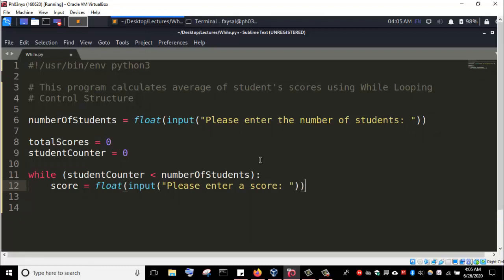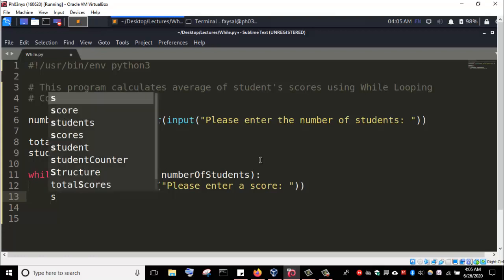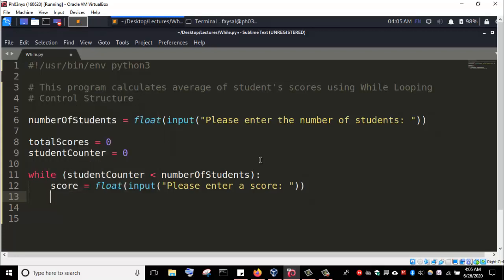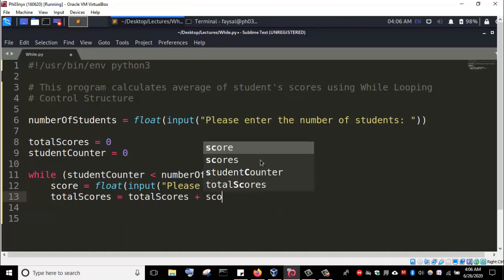So this will prompt the user to enter a score. After entering a score, we are going to add the score to the variable that is in charge of accumulating the aggregate scores. So we have total scores equals to total scores plus score.